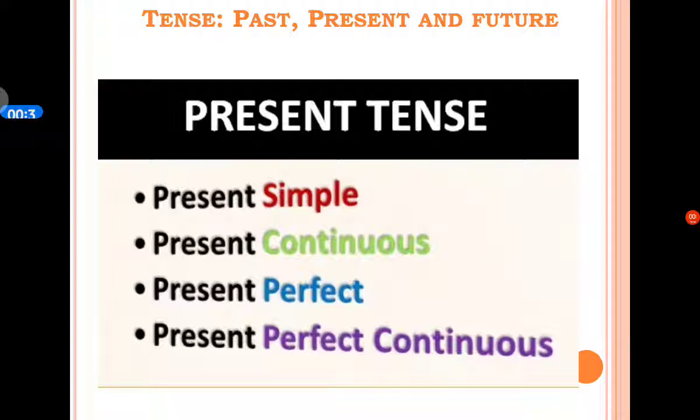The first one is simple present tense. Second one is present continuous tense. Third one is present perfect tense. And fourth one is present perfect continuous tense.